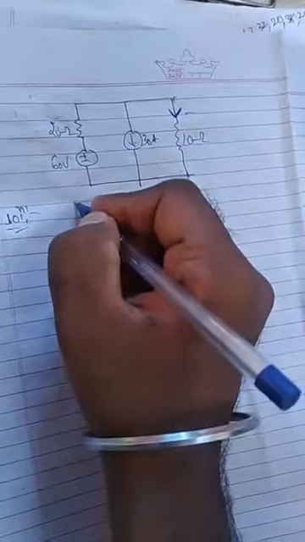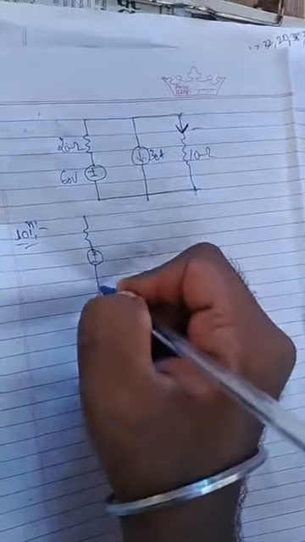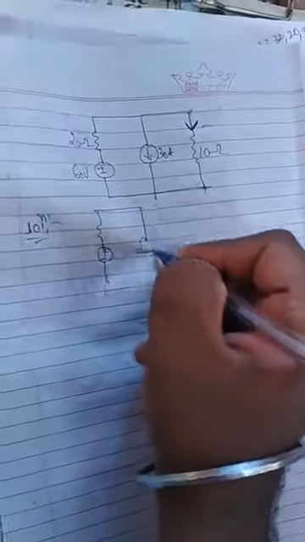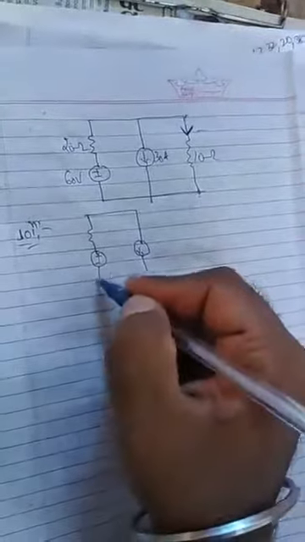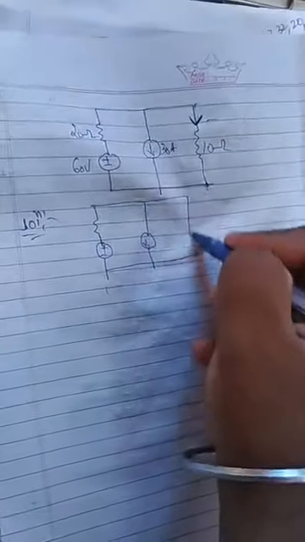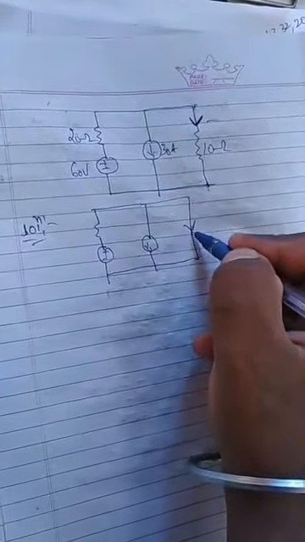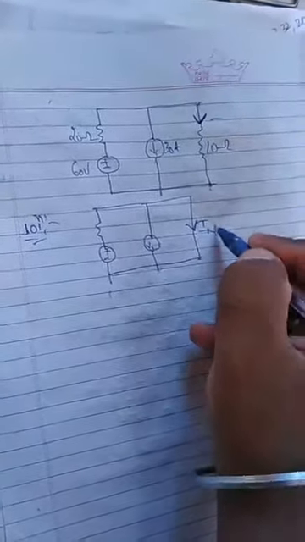After identifying the resistor, we have to short circuit this because it is Norton's. In Thevenin's theorem, we used to open circuit this, we used to completely remove it, but in Norton's we have to short this. Short that and redraw. If you short that and redraw, your circuit becomes like this. After short circuiting, we have to mention that the Norton current is always flowing across this.